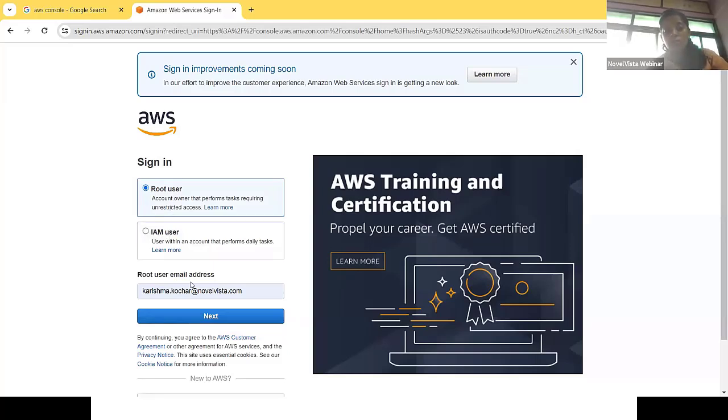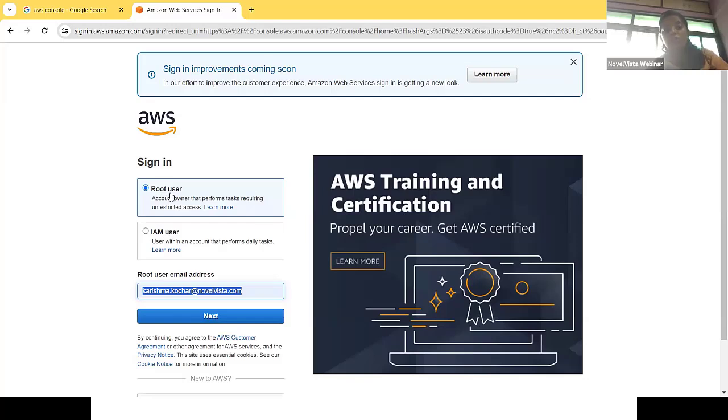Okay, so root user. First we need to sign in with the help of the main user. Now, karishma.kocher@novelvista.com is the email address for my root user account, my main user account. Once I log in with the main user, then I'm able to create sub users. And then I'm able to give the permissions of the AWS services to these sub users.